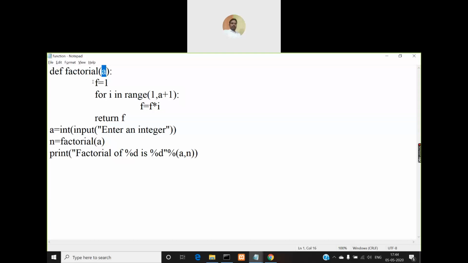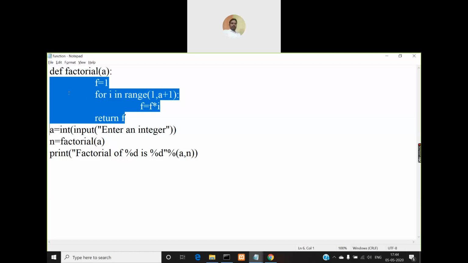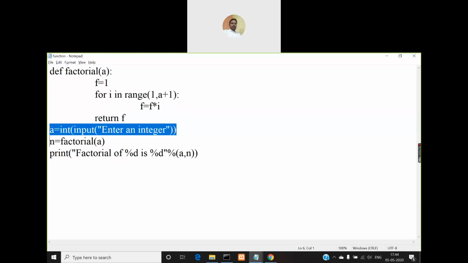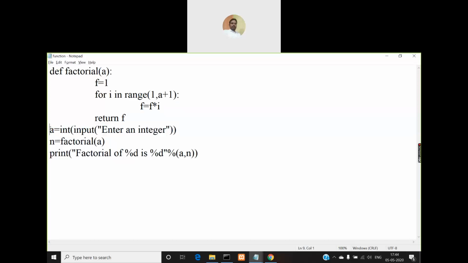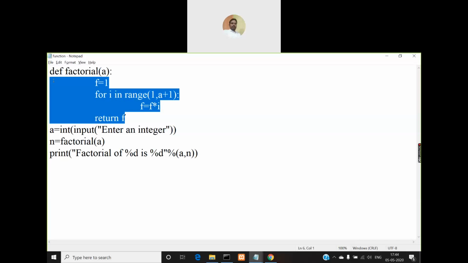All these statements which have this indentation up to here are part of this factorial function. And the remaining statements, the last three statements, are not part of the function. So which statement will be executed first? Those statements which are outside the function will be executed first when you run this program, because unless you make a call to the function, the code written inside that function will not be executed. So we cannot execute this factorial function code directly soon after you run your program.